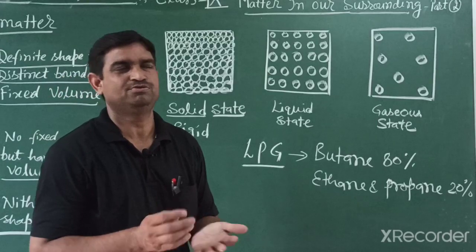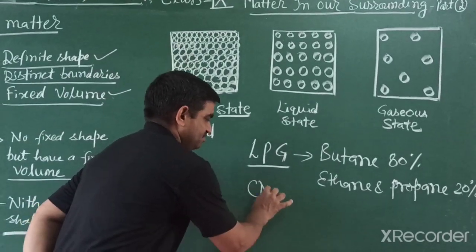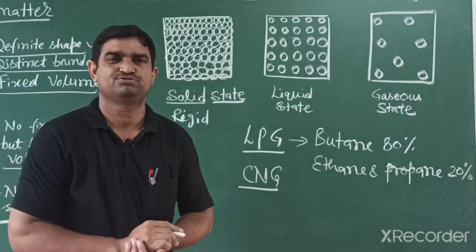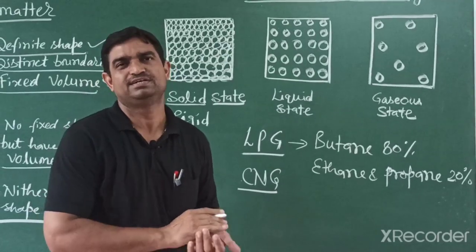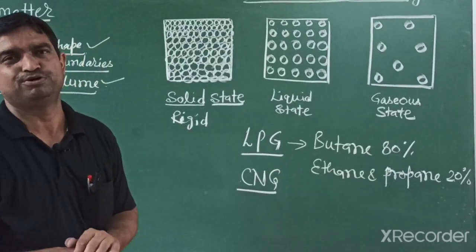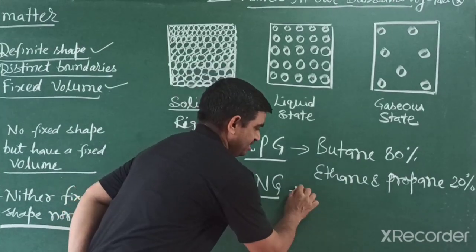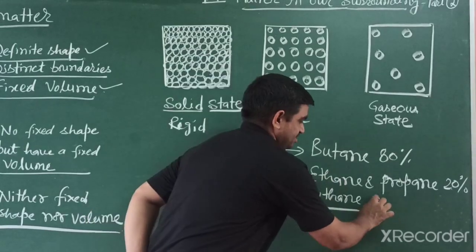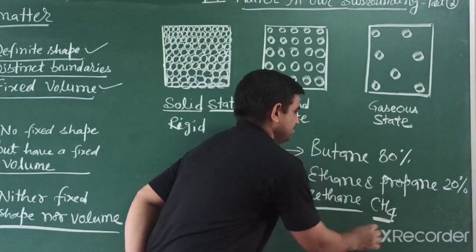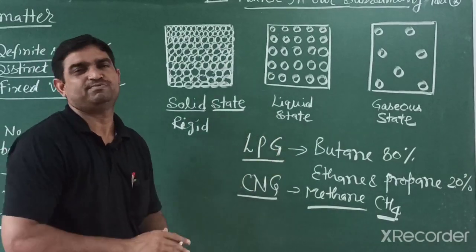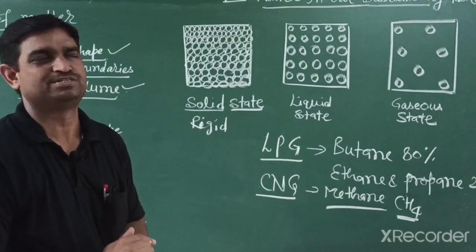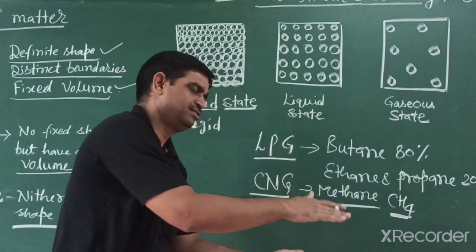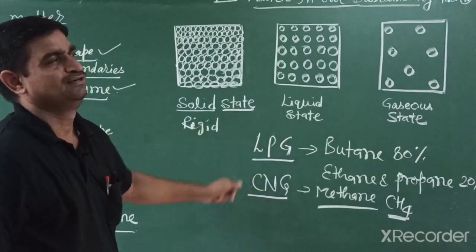Another gas is CNG. CNG means compressed natural gas, which is also used in vehicles in Delhi these days. That also creates less pollution. This gas is methane, because natural gas is methane, and it is filled in those containers. By applying pressure, it changes into a liquid state. When we apply pressure, a large volume of gas condenses in one cylinder, and we can use it for more time.